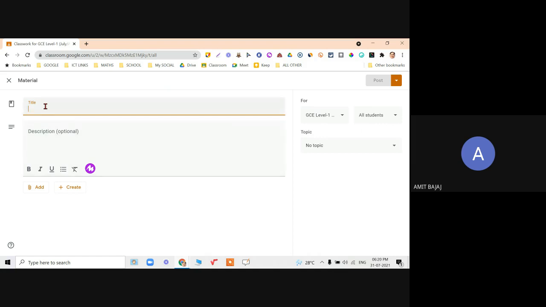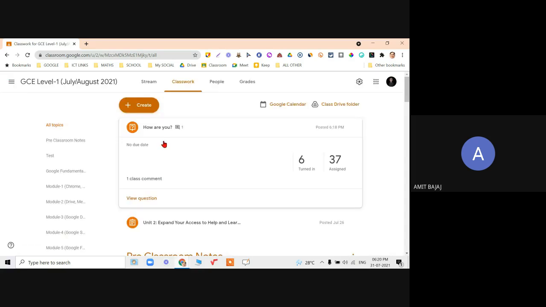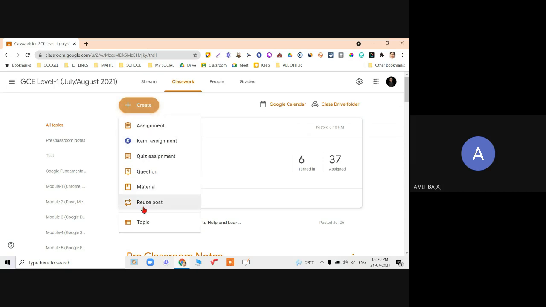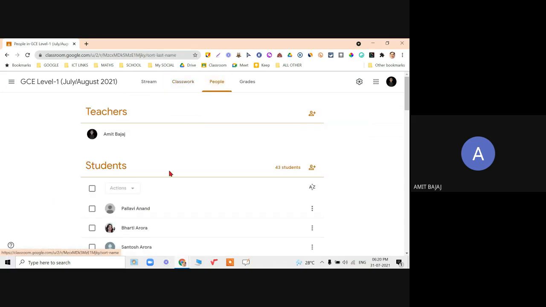Say I found some YouTube videos, some interesting links, or my formula list, my another assignments, which I want students to attempt at their own end, but do not submit that. So that way I can go on adding the files over here. I can create the file, the same type of options are available, and the material can also be created. Similarly, I already mentioned reuse the post and creation of the topic.